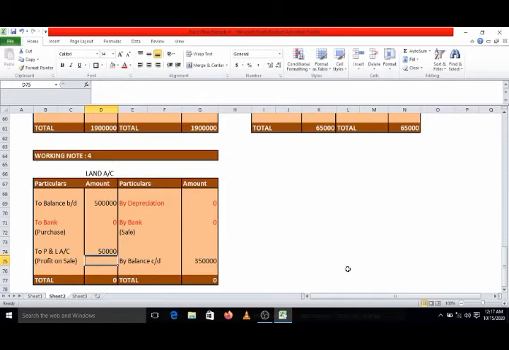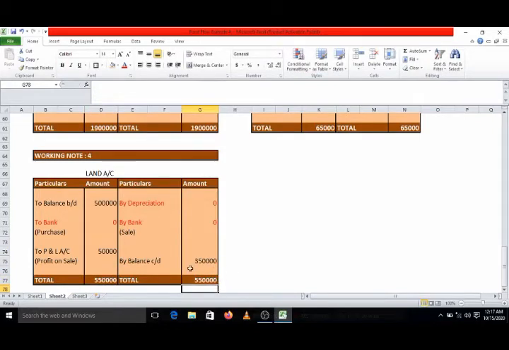We don't know the amount of sale consideration. So only this much information is available to us. Now we'll close this account. Obviously the debit side is greater: 5 lakhs plus 50,000, 5 lakhs 50,000, which we write on the credit side.